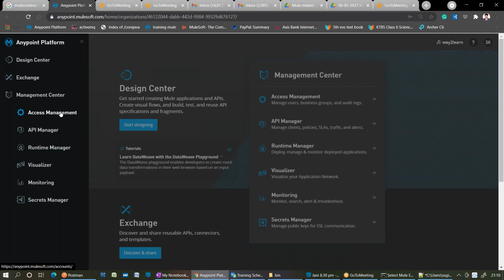Next, Access Management is purely about admin level. We'll see it at the end when I'm talking about CloudHub, I'll give a brief touch-up on that. And not only that, how to create a proxy and all these things come under API Manager. You already know how to create a proxy. I have given a one-liner of that application. Right now we are discussing Runtime Manager.